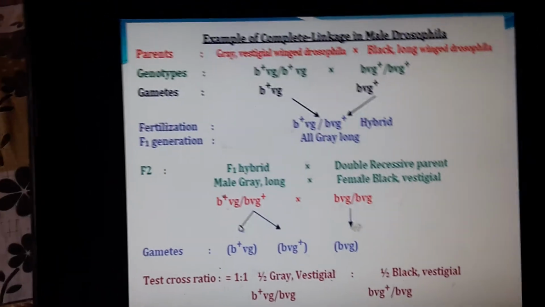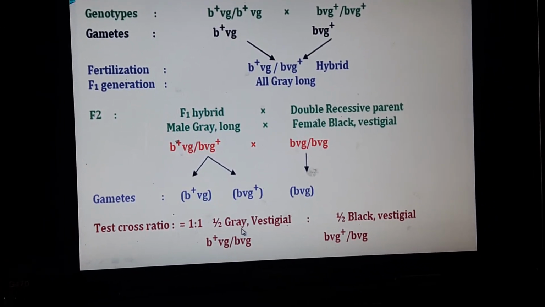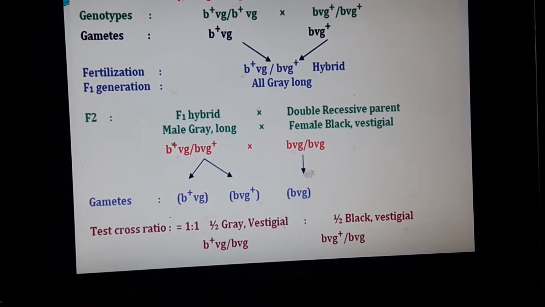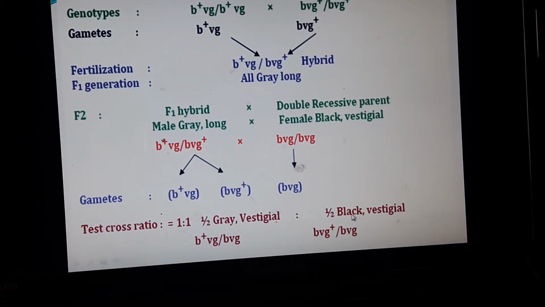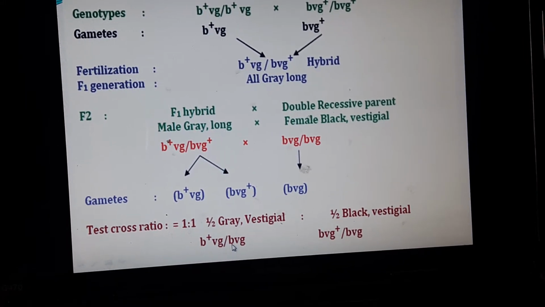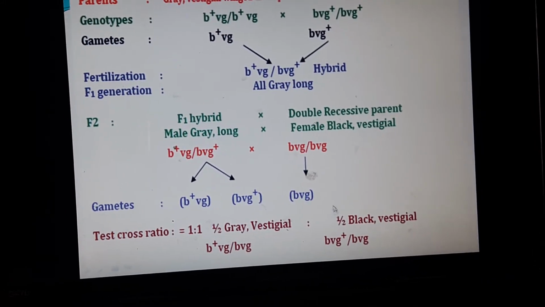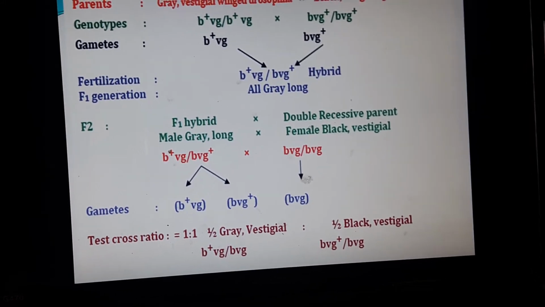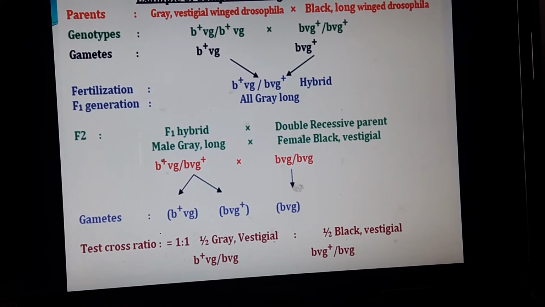In the F2 generation, a 50-50 result is found: half the progeny are grey vestigial, B+Vg/Bvg, and half are black long, Bvg+/Bvg. The test cross ratio is 50-50, and this type of linkage is called complete linkage.